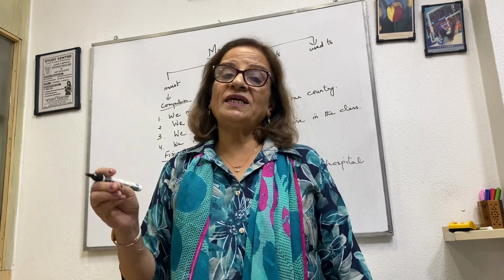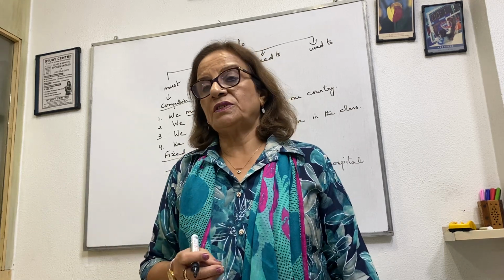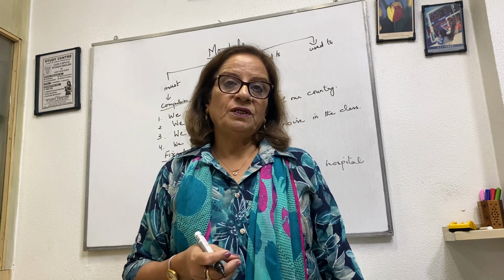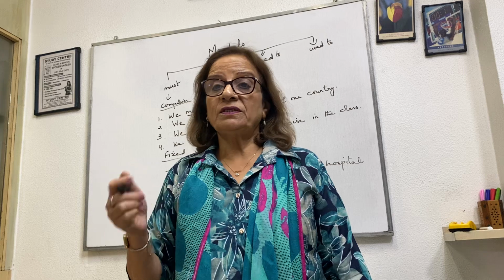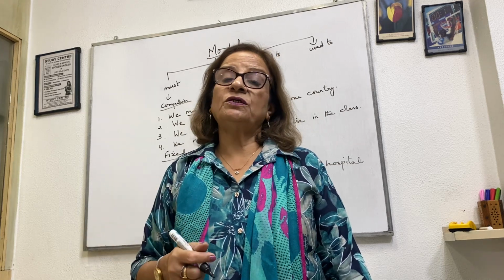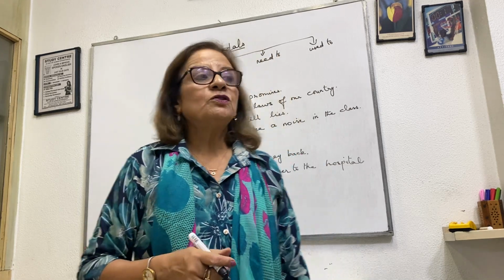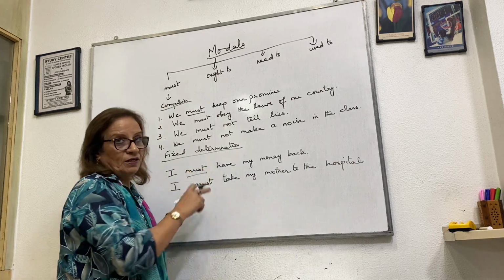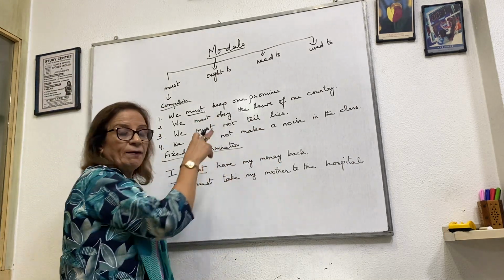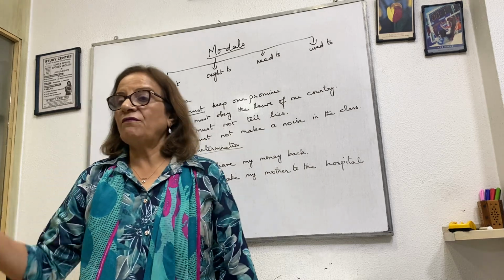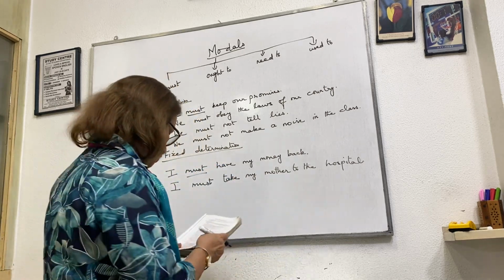So I must take my mother to the hospital to show to a doctor. It is a moral obligation, a determination that my mother is not well, I have to take her to the hospital. So when we have some fixed determination, we use must. Earlier I told you, for a compulsion we use must, and now for a fixed determination.